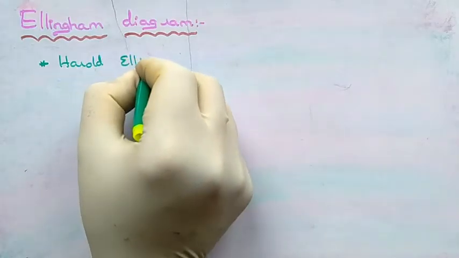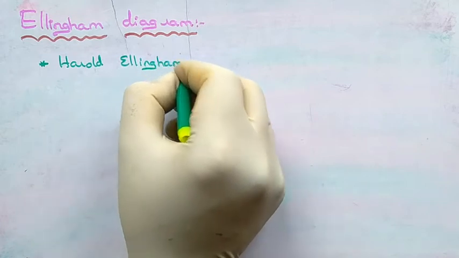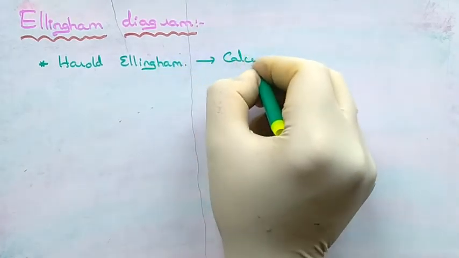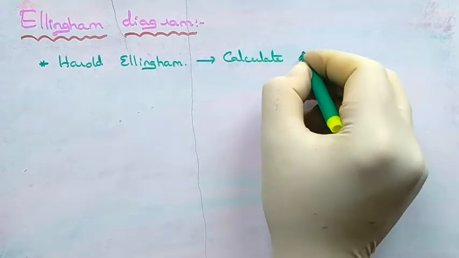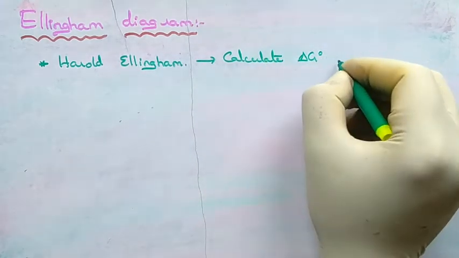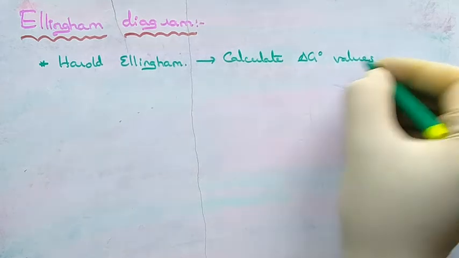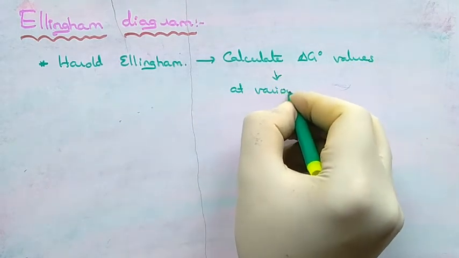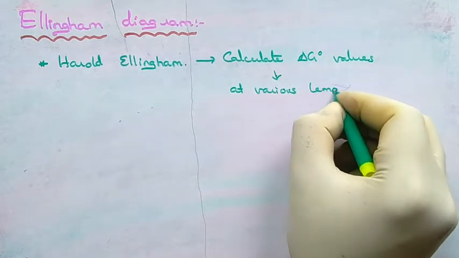Next we are going to see about Ellingham diagram. Ellingham diagram is constructed by Harold Ellingham, and he calculated standard free energy change for the formation of metal oxides at various temperatures. So he calculated delta G0 values at various temperatures.